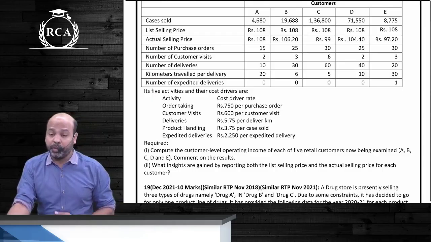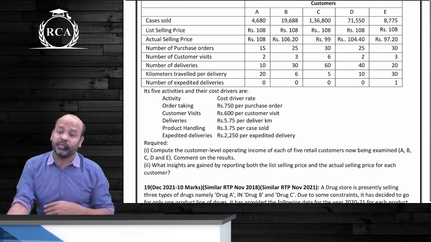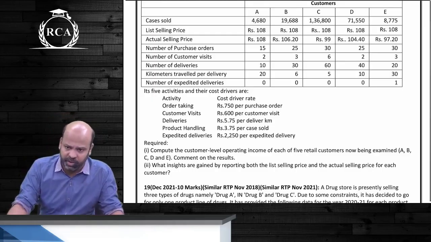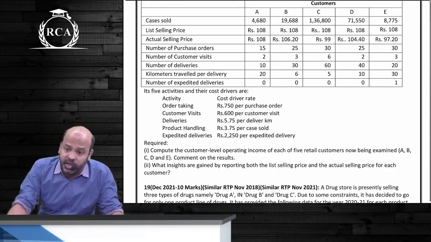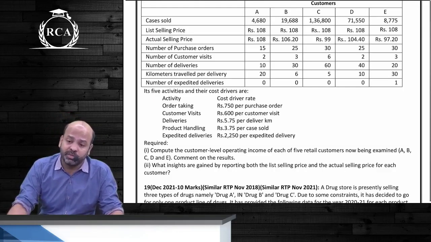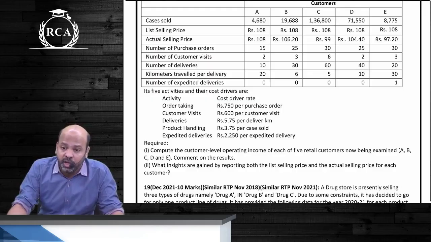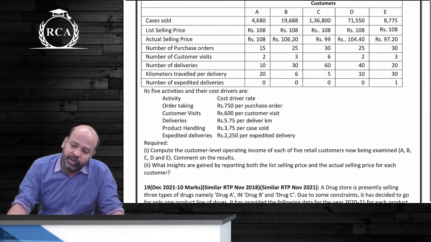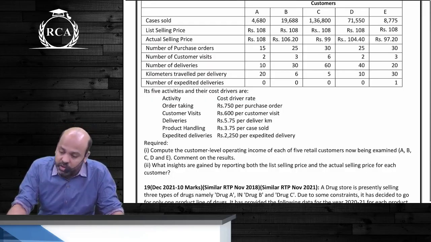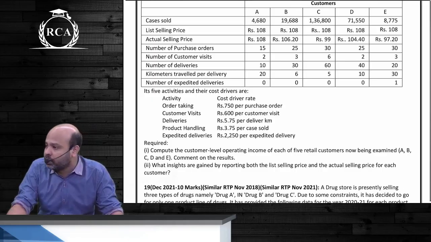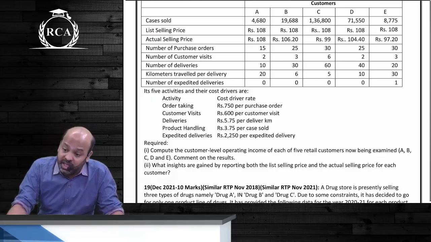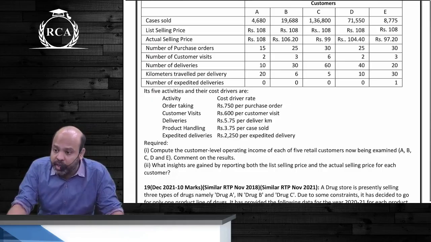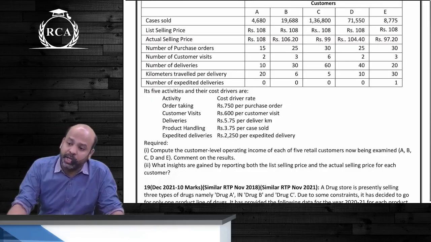Once you properly allocate all selling and distribution expenses also using ABC principles, you will realize that though the gross profit margins of few customers are higher, the net profit percentage might be significantly lower because of a very high proportion of selling and distribution expenses. So you should never take decisions on the basis of gross margin, you should take decisions on the basis of operating margin. That is called as strategic analysis of operating income. It is nothing but applying ABC principles.